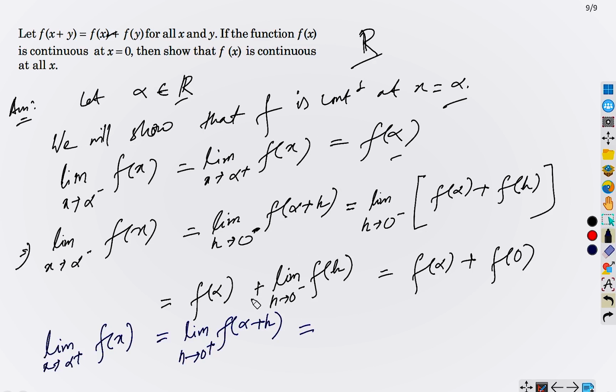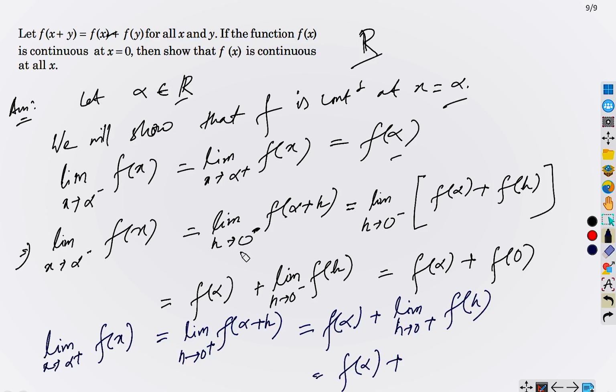Similar procedure: f(alpha) plus limit h tends to 0 plus of f(h). Yes, this is f(alpha). Since similar argument, f(0). Correct?